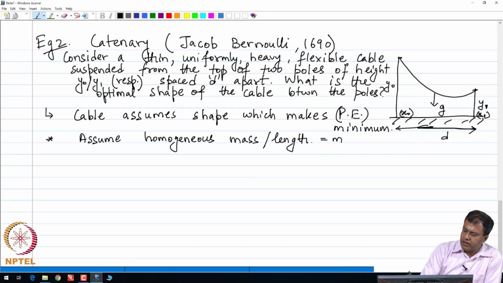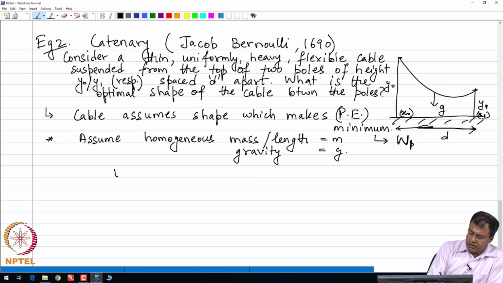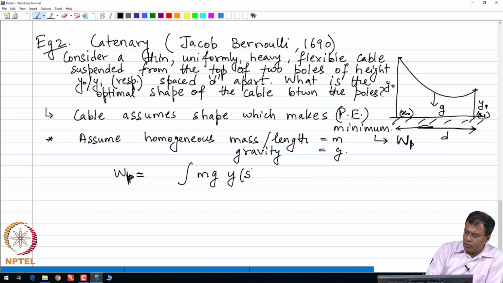So, the cable is a homogeneous cable, the mass is distributed homogeneously throughout the length of the cable, and then further the gravitational constant is denoted by G. So, in this case let us say our potential energy, let us denote it by W p, is denoted by the total integral of mass times the gravitational constant times the height of the cable above the ground, and